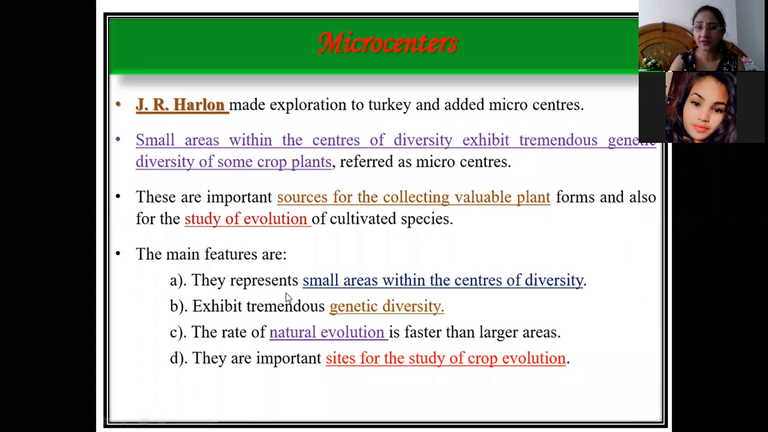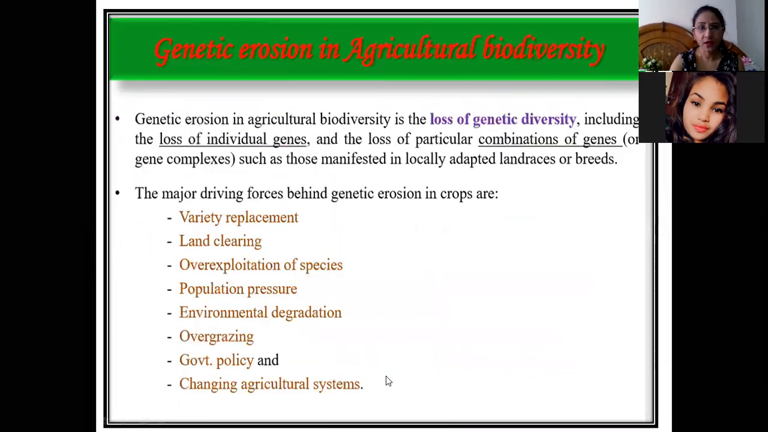And the main features: they represent small areas within the centers of diversity. They are very small areas, and they exhibit tremendous genetic diversity. The rate of natural evolution is faster than in larger areas, and they are important sites for the study of crop evolution. Okay. So now genetic erosion in agricultural biodiversity is the loss of